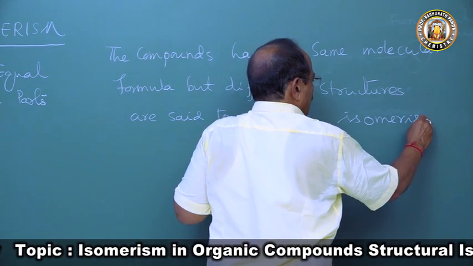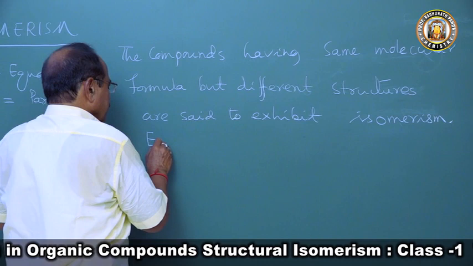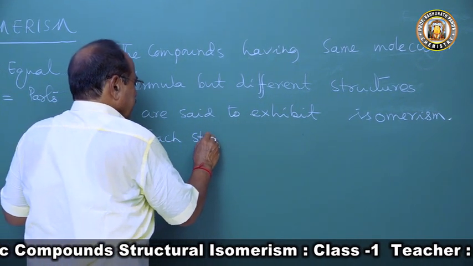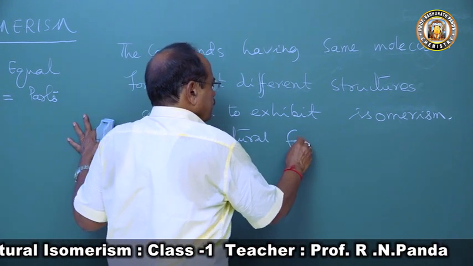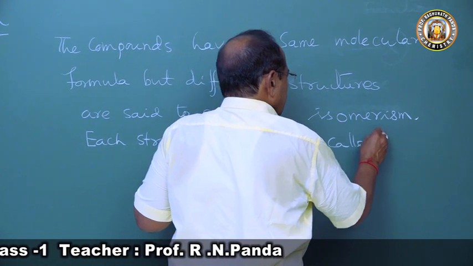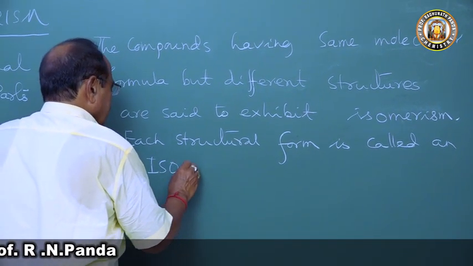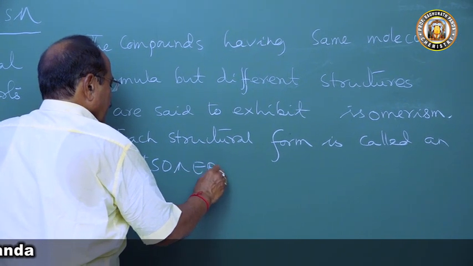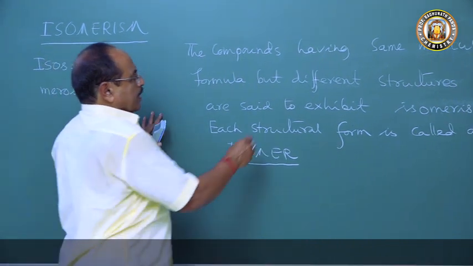That phenomenon is called isomerism, and each structural form is called an isomer. So these isomers have the same molecular formula but different structure.